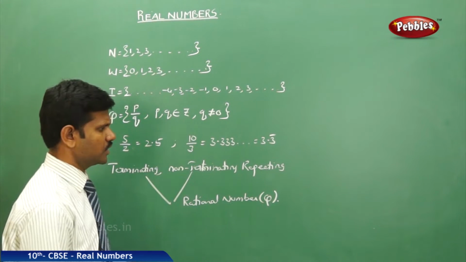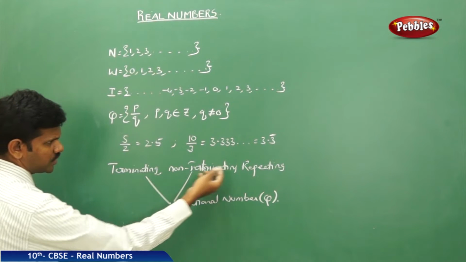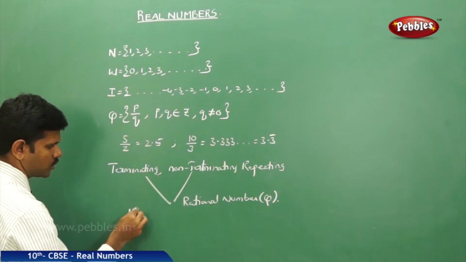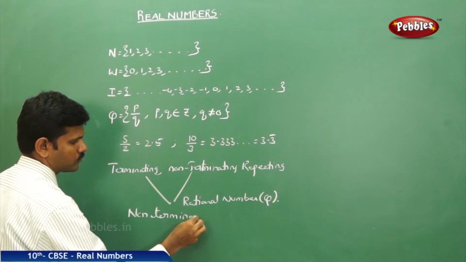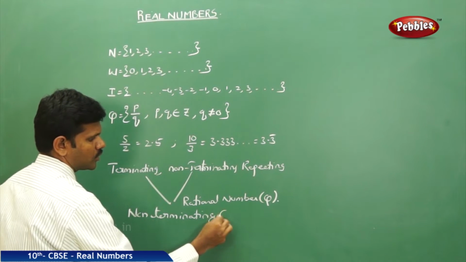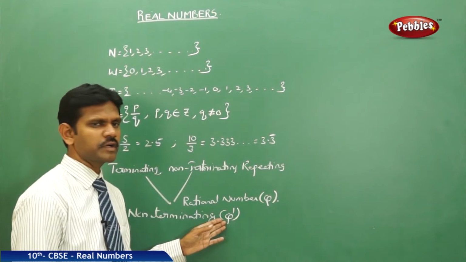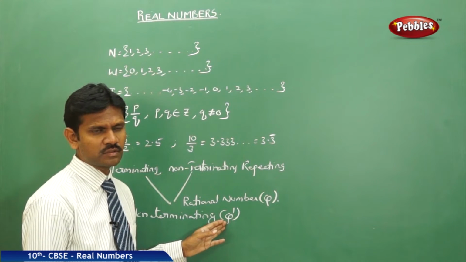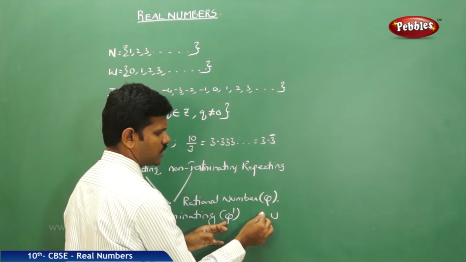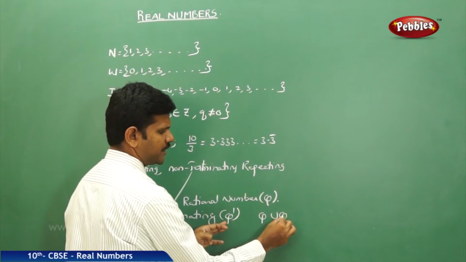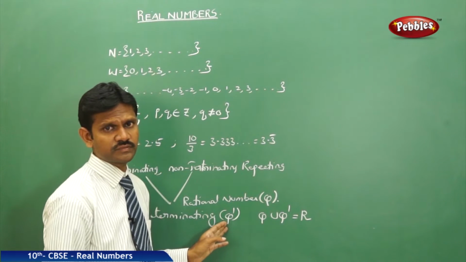Non-terminating non-repeating decimals are denoted with Q dash, that is, irrational numbers. Therefore the union of rationals and irrationals we call real numbers.